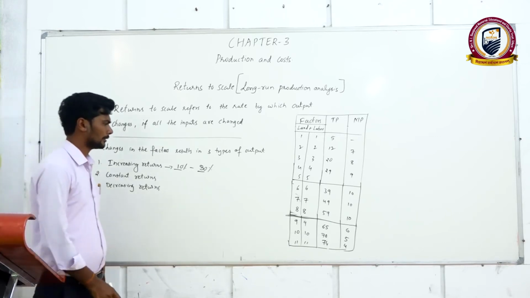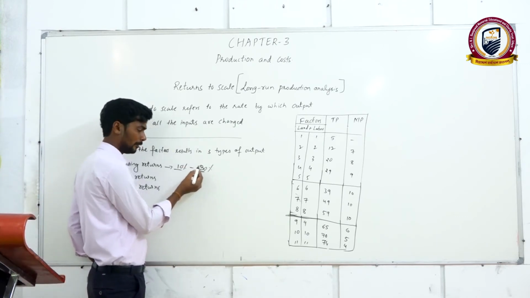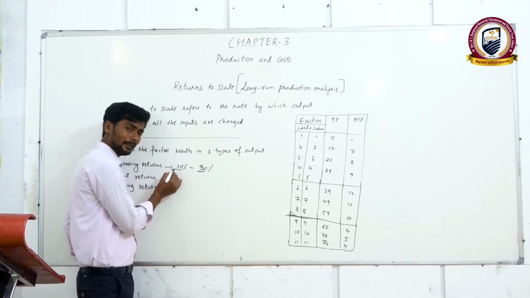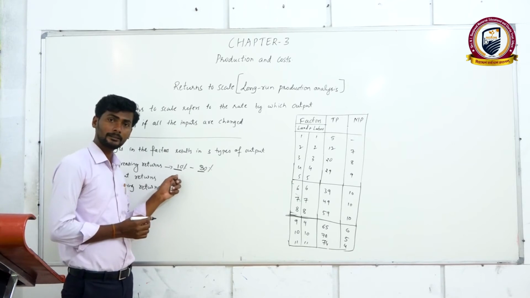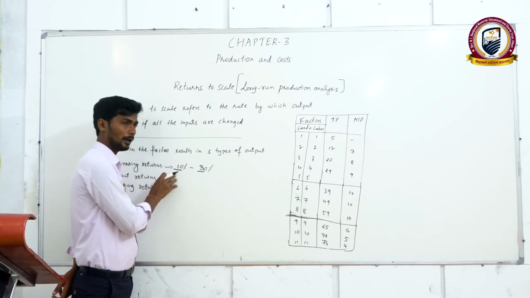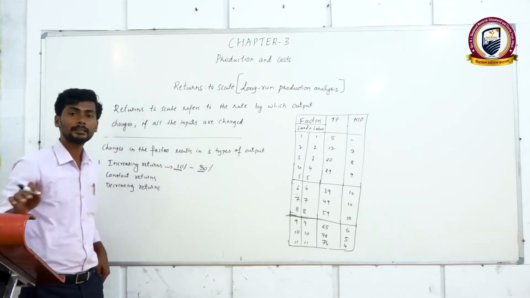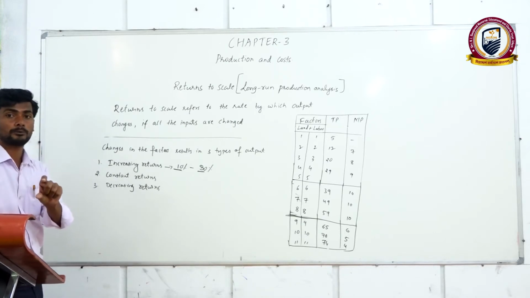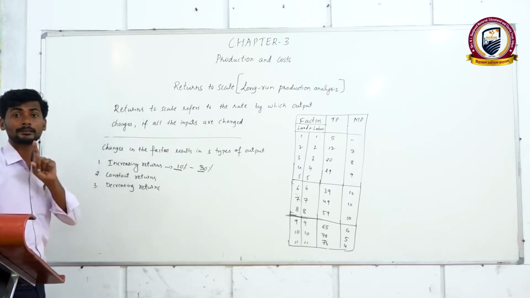Or else you can also say, increase in the output or increase in the inputs, how much is it increased? Only a 10% increase in the inputs level. Then this 10% increase in the inputs will result in a 30% increase in the output. So this is known as increasing returns to scale.